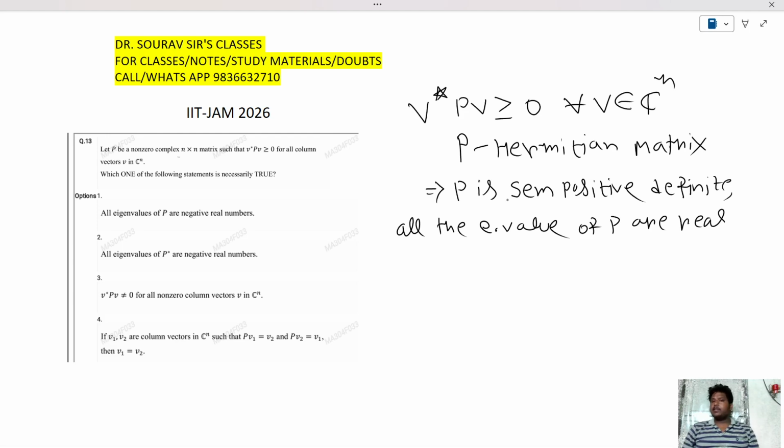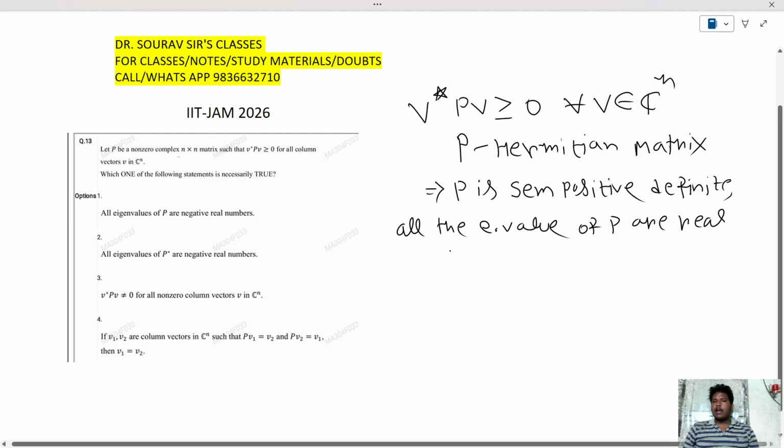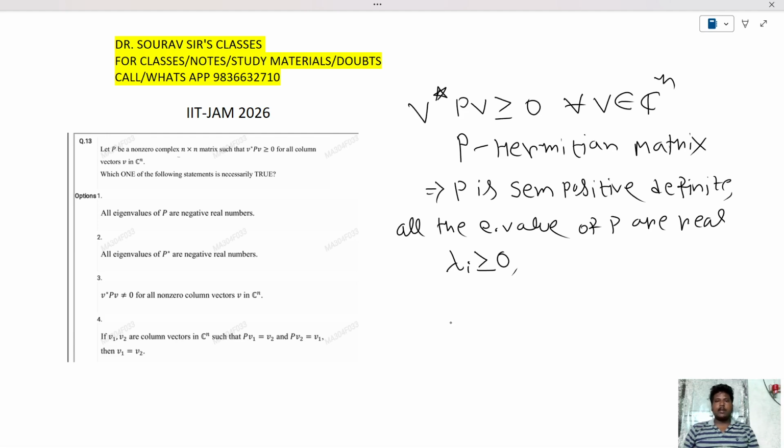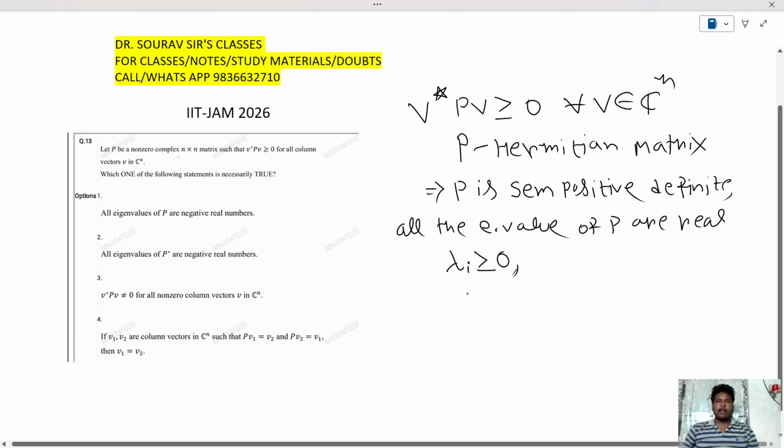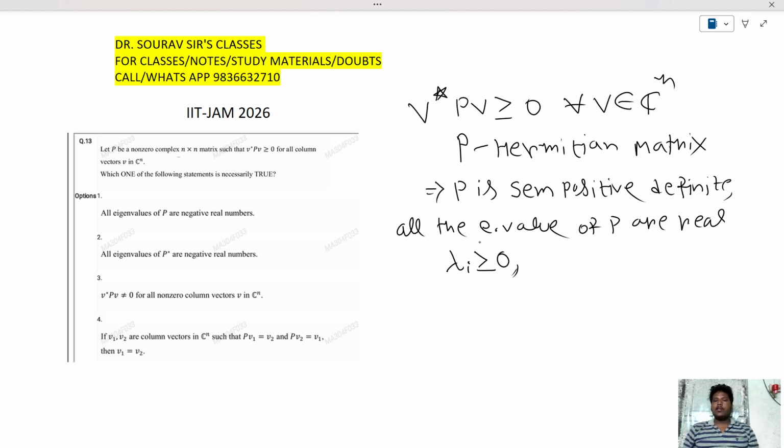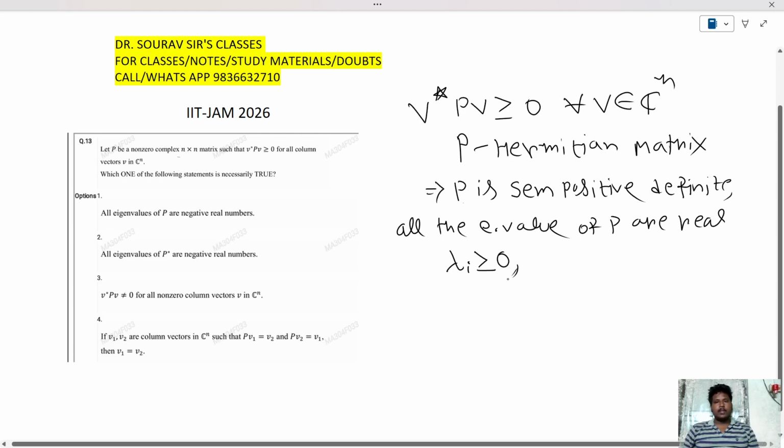And as P is also semi-positive definite, the eigenvalues lambda are always greater than equals to 0. So the eigenvalues of P are real and always greater than equals to 0. So this is our result: P is semi-positive definite, and all eigenvalues of P are real and greater than equals to 0.